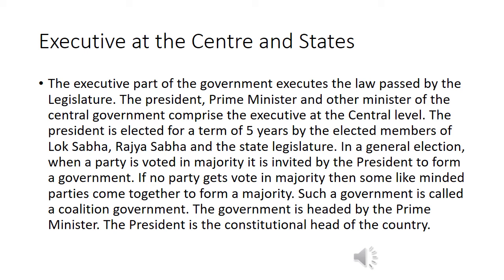In a general election, when a party is voted in majority, it is invited by the President to form a government. If no party gets a majority, then some like-minded parties come together to form a majority. Such a government is called a coalition government. The government is headed by the Prime Minister. The President is the constitutional head of the country.